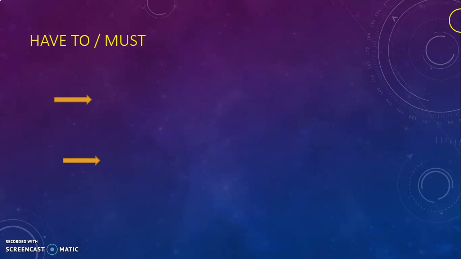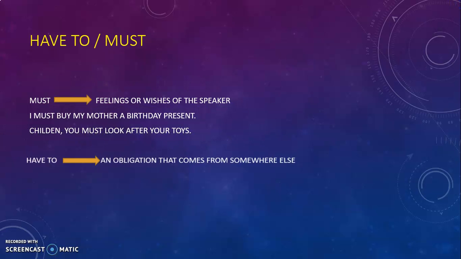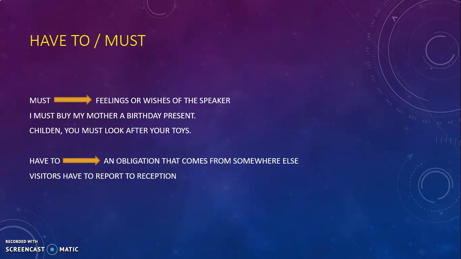Now you can see have to or must. Must basically is to express feelings or wishes of the speaker. I must buy my mother a birthday present. Children, you must look after your toys. Have to is for a strong obligation that comes from somewhere else. Visitors have to report at reception, or you have to work hard in this life.